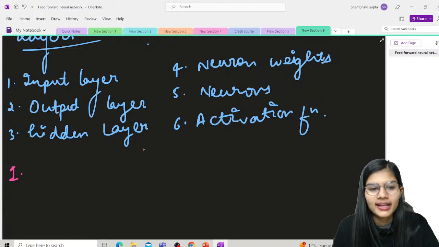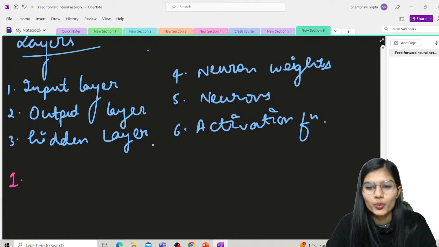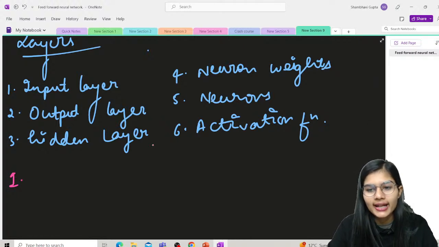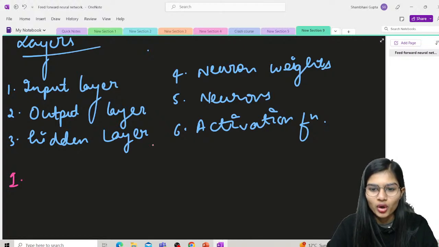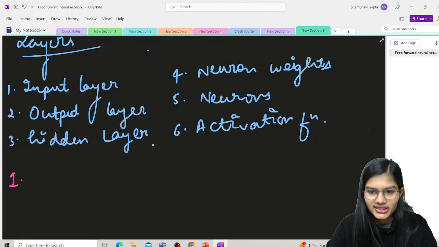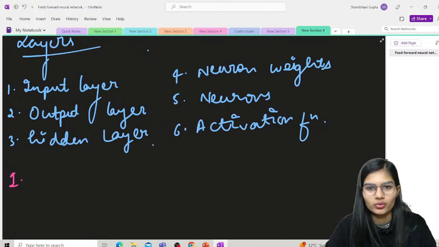Okay. Next we will be discussing neuron weights. Let's see what neuron weights are. Neurons get connected by a weight, which measures their strength or magnitude.